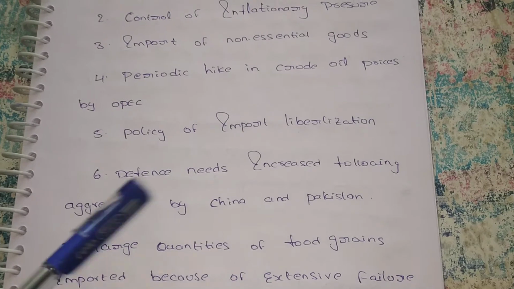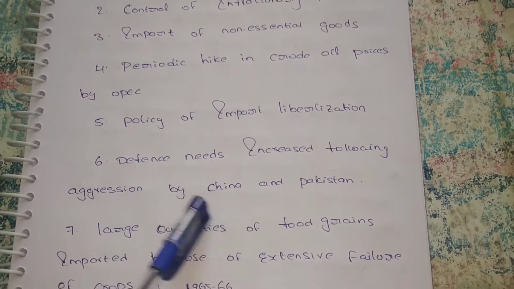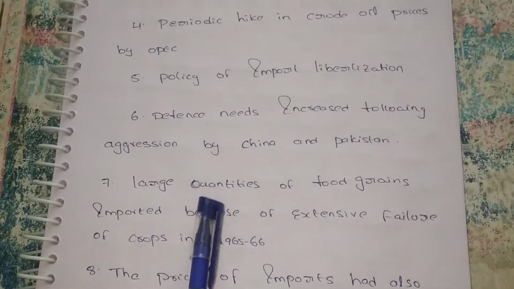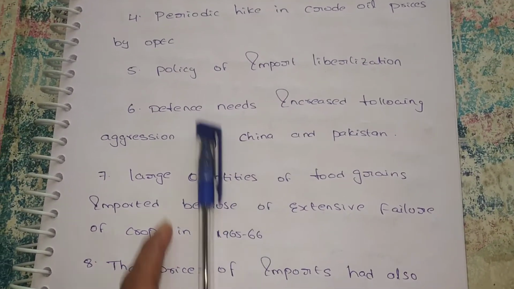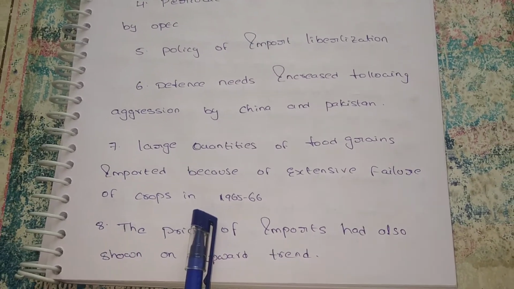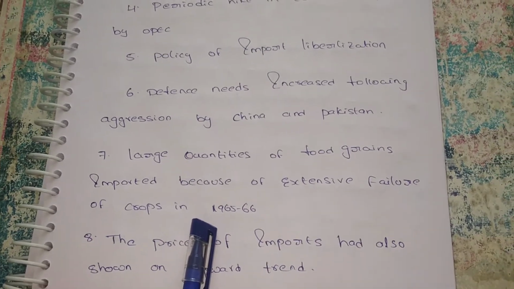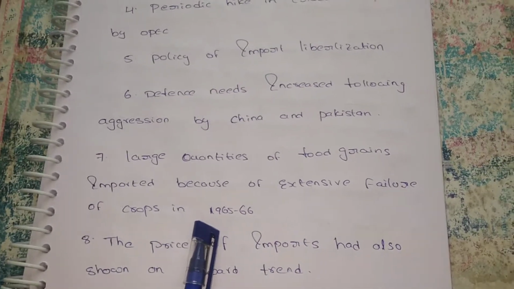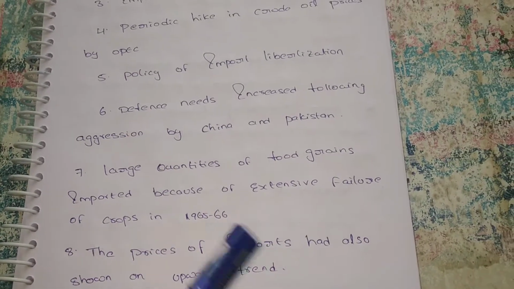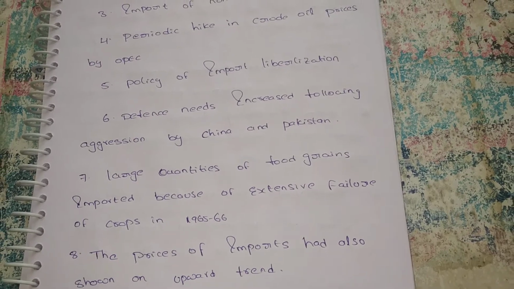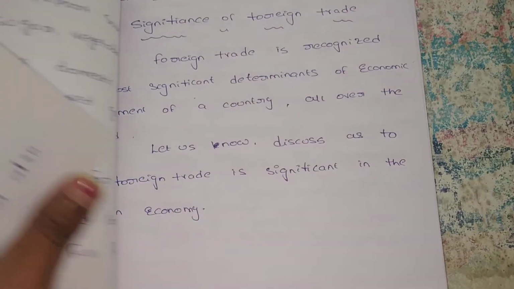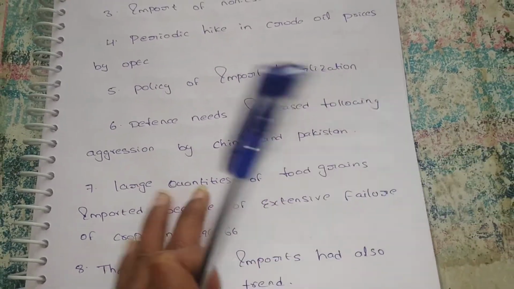Defense means you can say guns, bullets, some war items, some machines, like that. Large quantities of food grains were imported because of extensive failure of crops. At the time of 1965 to 66, there was an extensive failure of crops, so at that time we had to import a large quantity of agriculture products. And the prices of imports have also shown an upward trend, day by day the prices are increasing, so it also shows the imports increasing. These are all the causes for the growth of Indian imports.